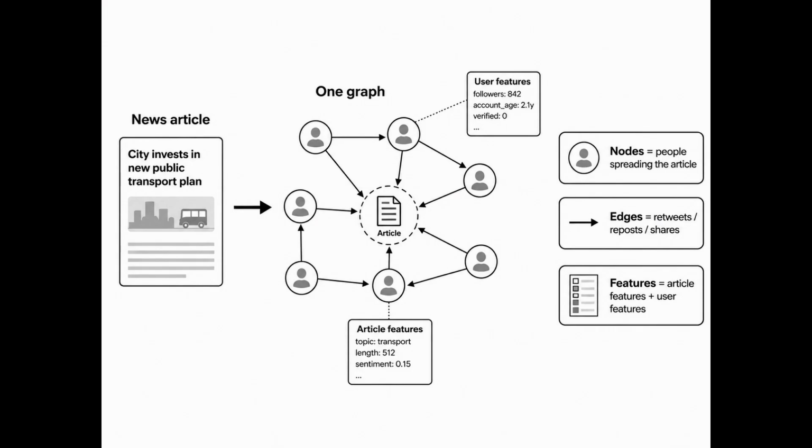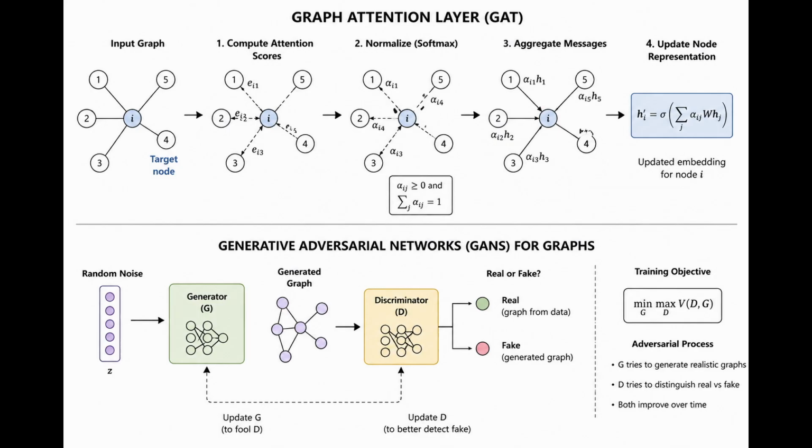For this project, each news article becomes one graph. The people spreading the article are nodes. Retweets, reposts, and shares are edges, and the features describe the articles and users. The specific model we are using is based on graph attention layers. A normal GNN collects information from neighboring nodes. A GAT does that too, but it also learns which neighbors deserve more attention.